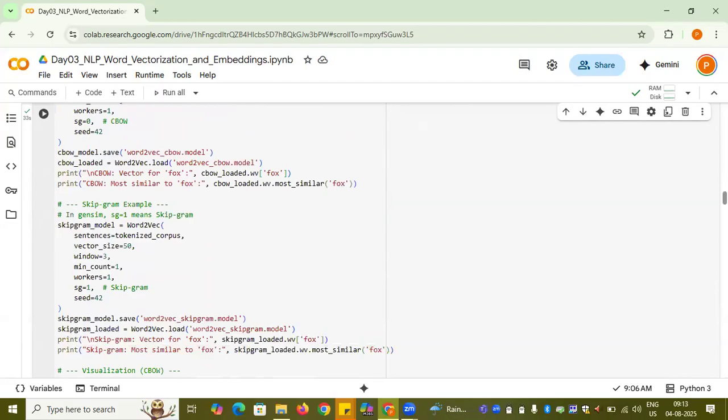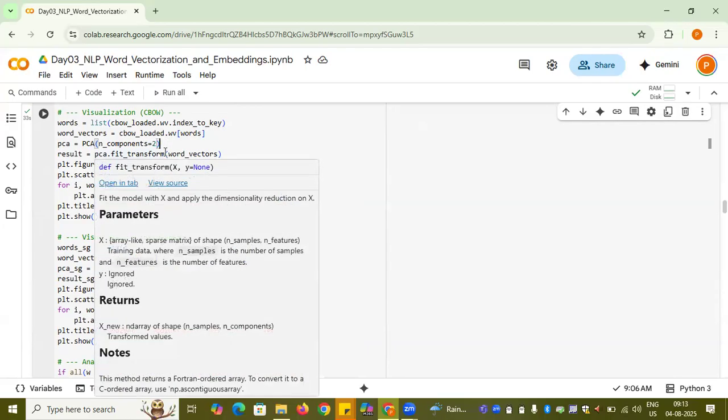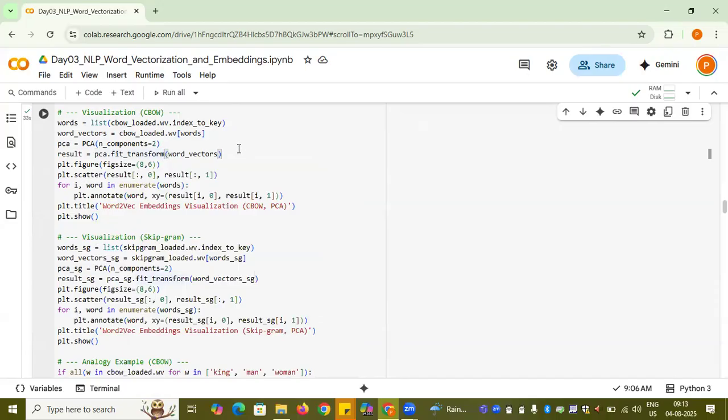So if you do that, then go below. If you see here, I am calling the PCA, creating an object of PCA with number of components two, as I want to show the vectors in the two-dimensional space. Now I am fitting it to my word vector. This is clear, right? And then this is the result. Now this is one of the figures I am taking.